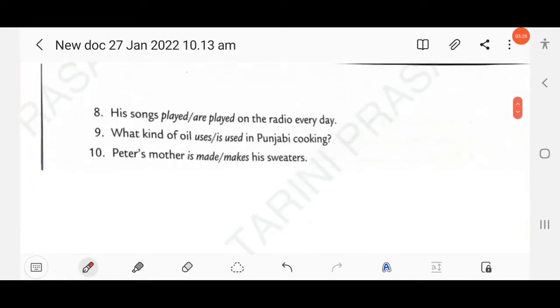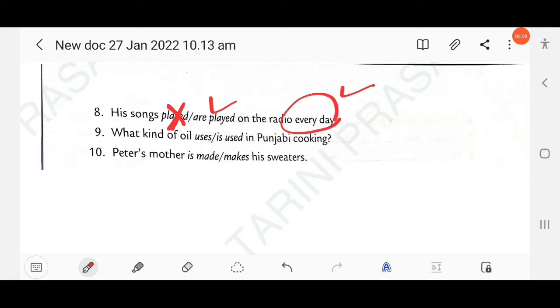Then next question: his songs played on the radio every day or his songs are played. Here the subject is not the doer of an action. His songs are played, not played, because someone plays his songs. This is agentless passive. His songs are played on the radio every day.